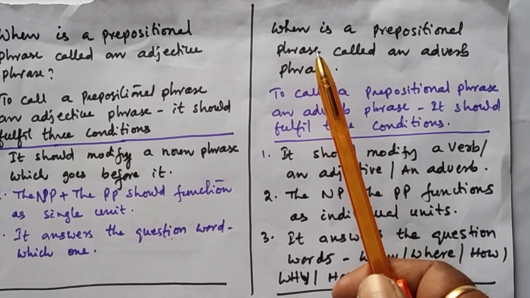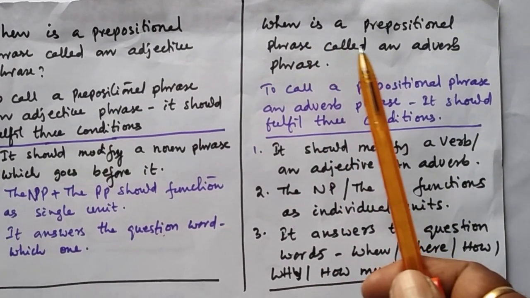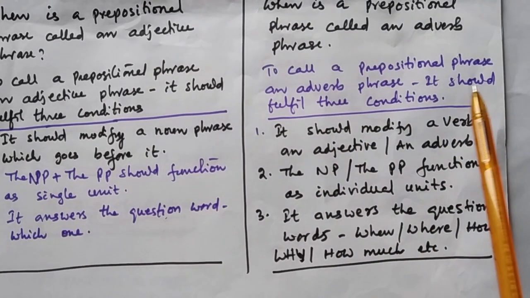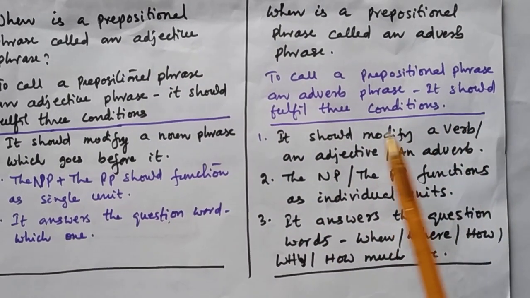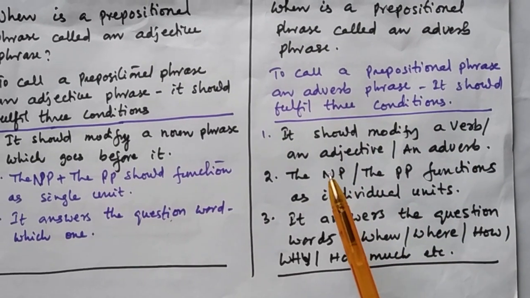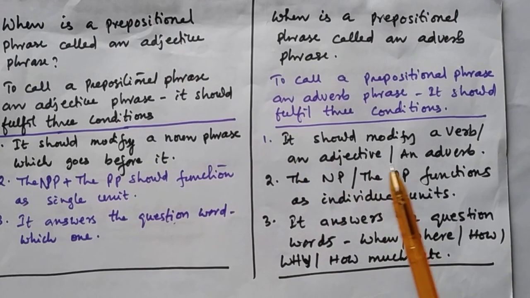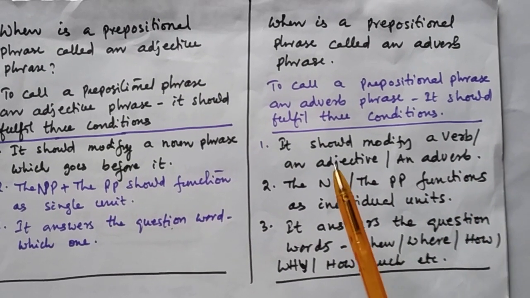Next one, adverb phrase. That means when is a prepositional phrase called an adverb phrase? To call a prepositional phrase an adverb phrase, it should fulfill three conditions. One is it should modify a verb or an adjective or an adverb. This is the first condition.